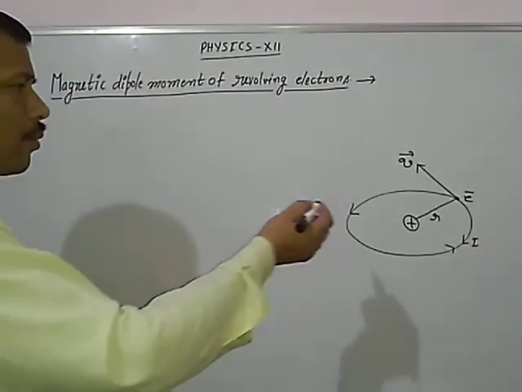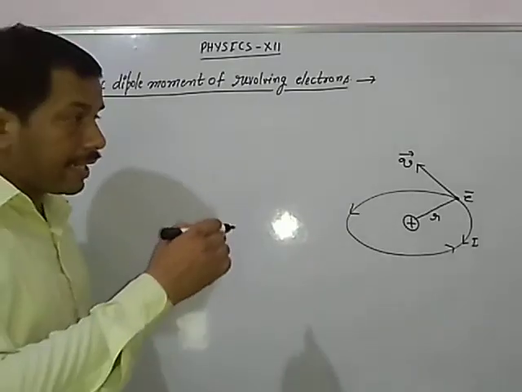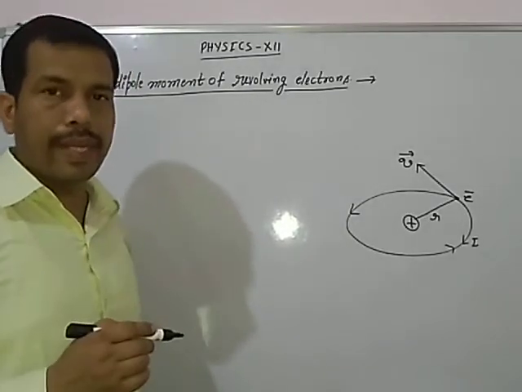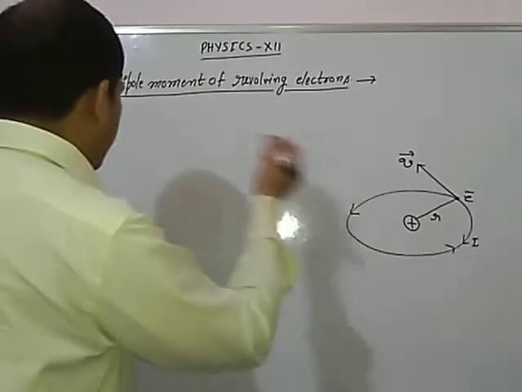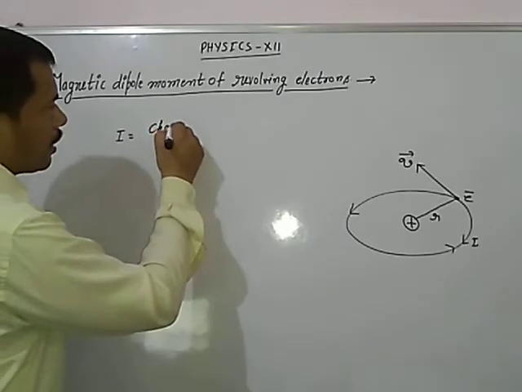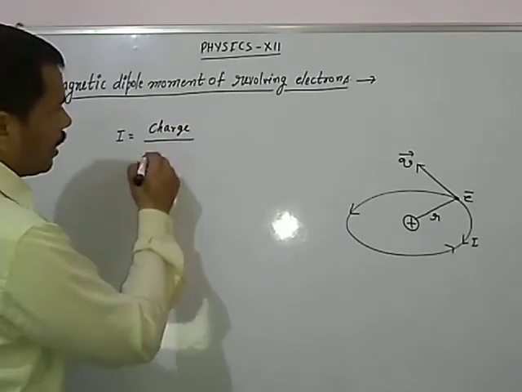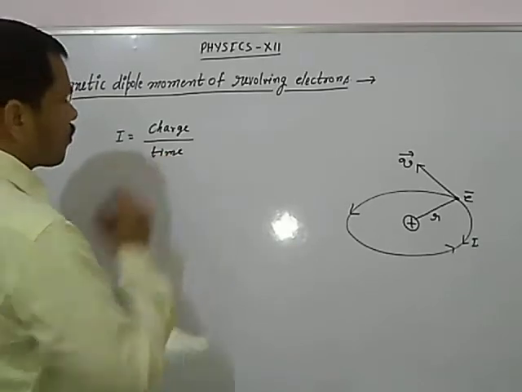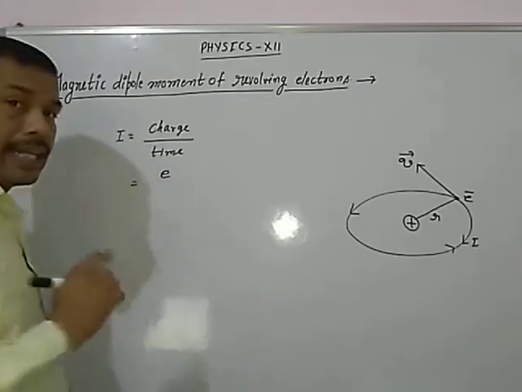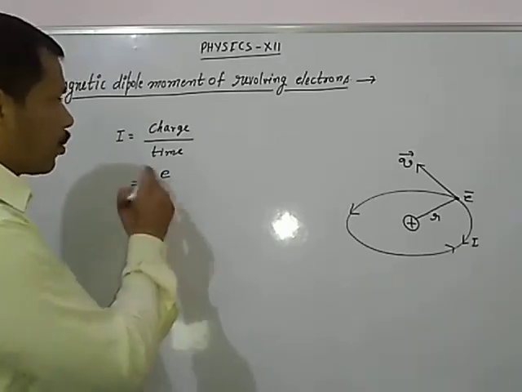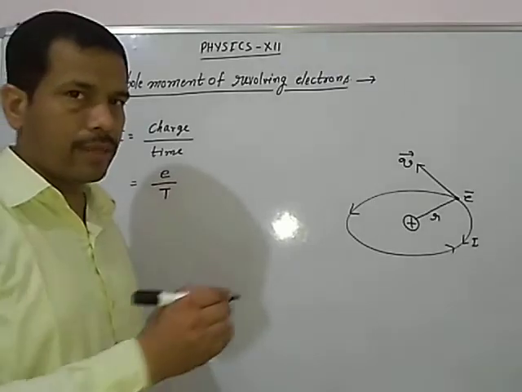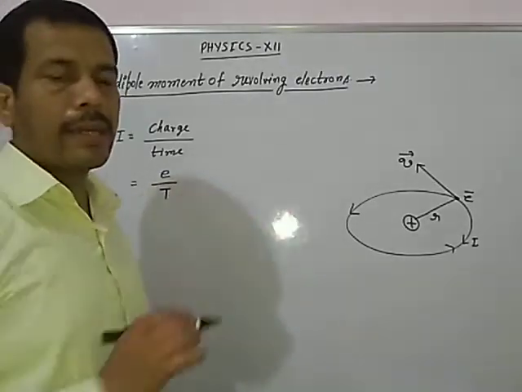Now what will be the value of the equivalent current? We are saying that this is equivalent to the current loop. So the value of the equivalent current will be the charge flowing divided by the time, that is I is equal to Q upon T, where the charge flowing is an electron, that is why the charge is e, and the time is equal to the time period of the revolving electron, that is, the time taken by the electron in a complete round.